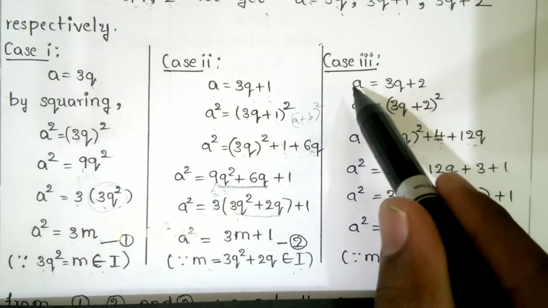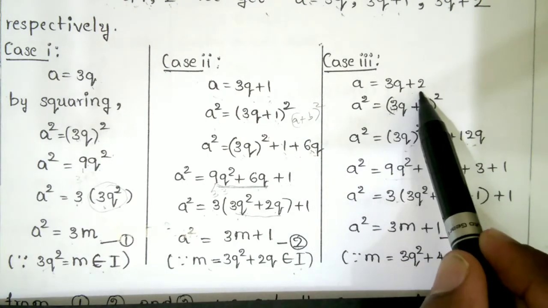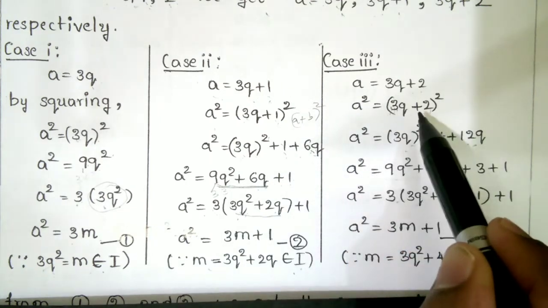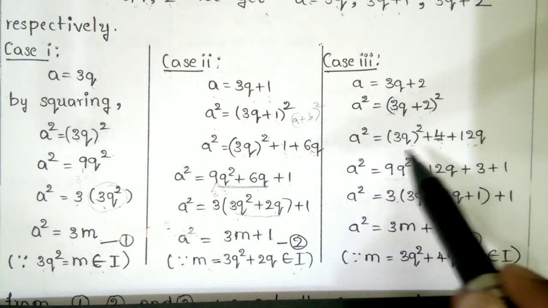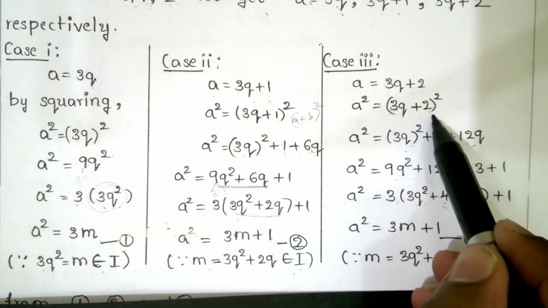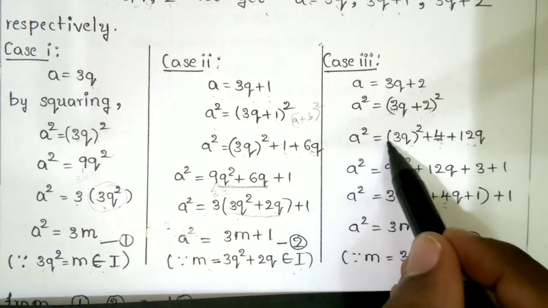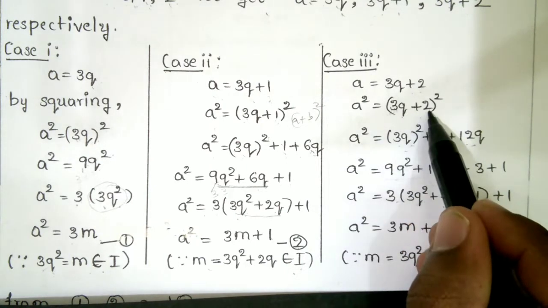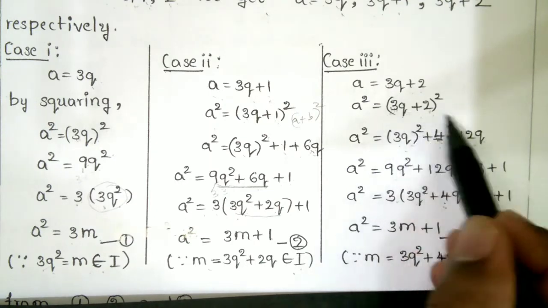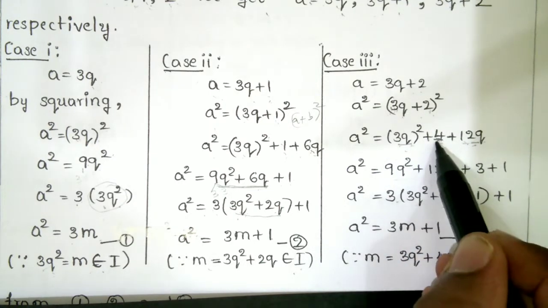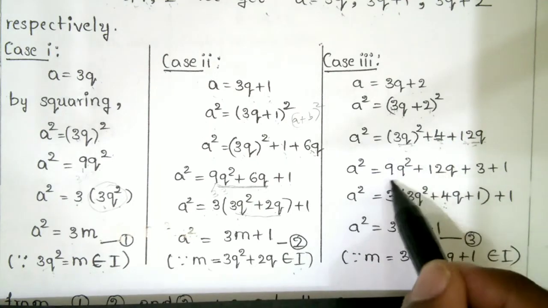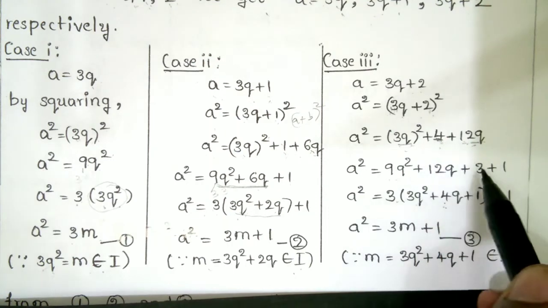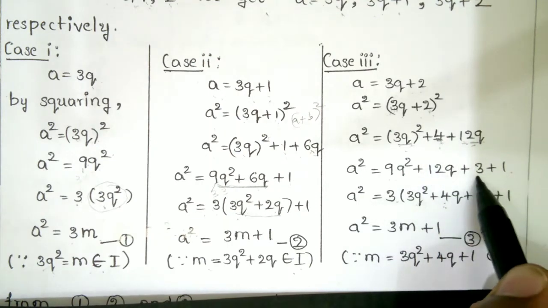So like that, case 3, a equal to 3q plus 2. For a square, you have to square on both sides. A square is equal to 3q plus 2 whole square. So a plus b whole square one more time. So a square equal to a square, plus 2 square is 4, and 3 2s are 6, 6 2s are 12q, which is 2ab. So a plus b whole square is a square plus b square plus 2ab. So 3 3s are 9q square plus 12q plus 4. 4 can be written as 3 plus 1.